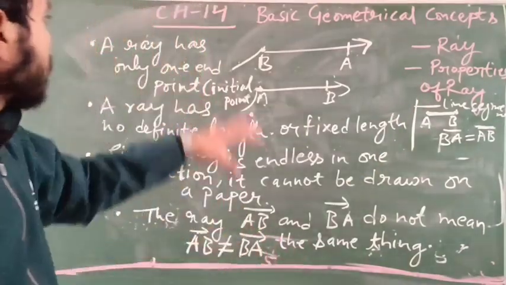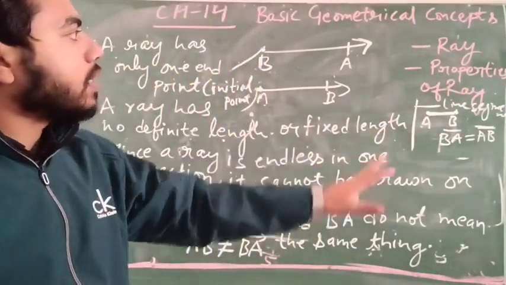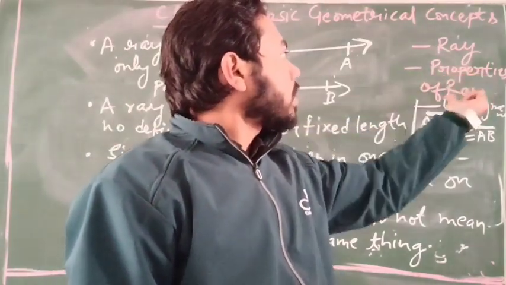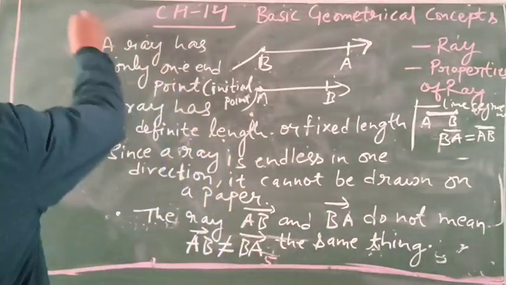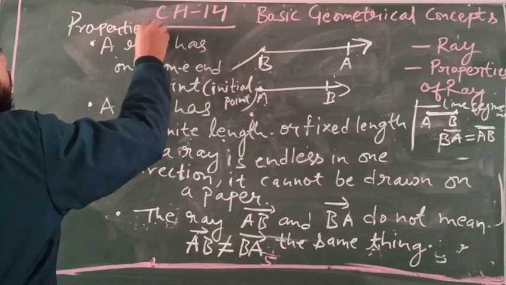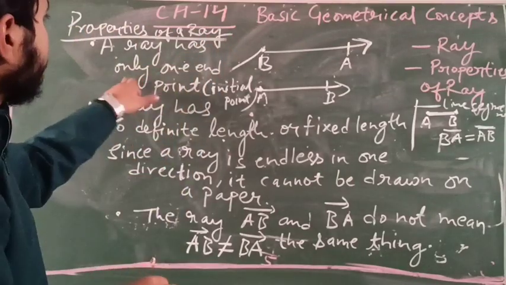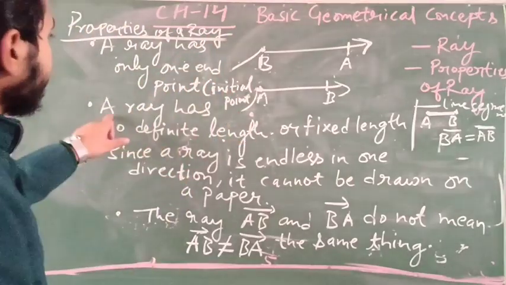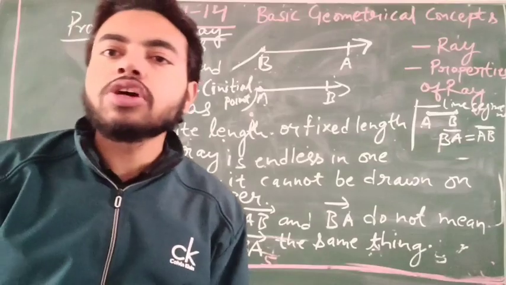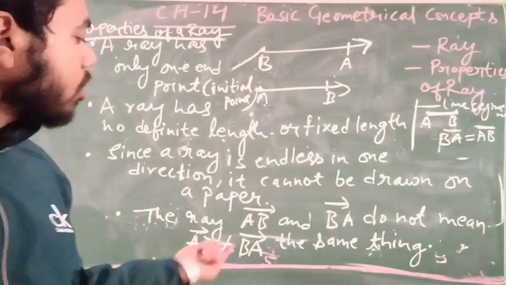So this was all about the ray and properties of ray. We repeat again the properties of a ray. A ray has only one endpoint, that is the initial point, and a ray has no definite length or fixed length. Since a ray is endless in one direction, it cannot be drawn on a paper. And ray AB and BA do not mean the same thing, it means AB is not equal to BA.